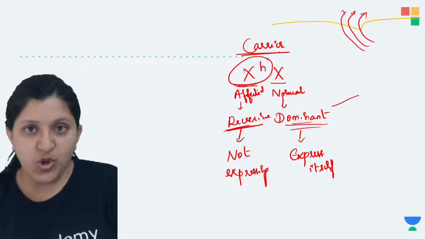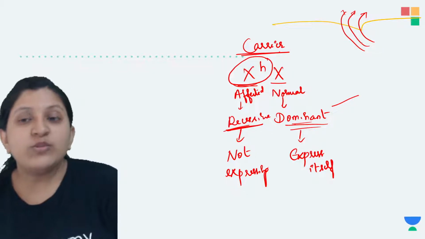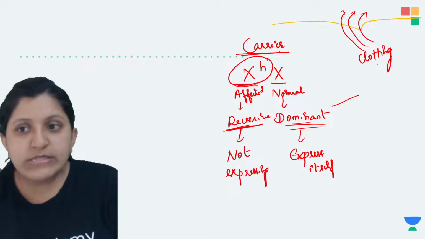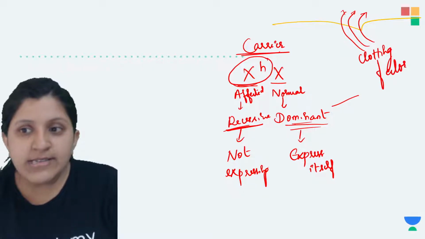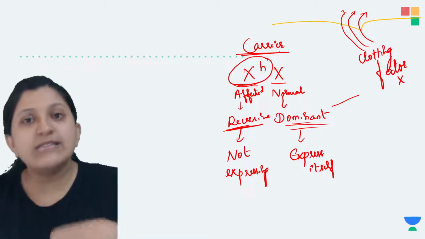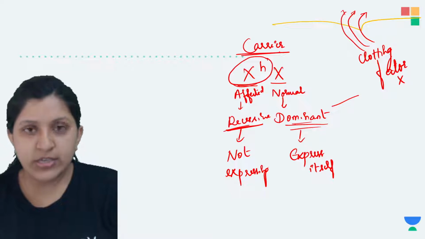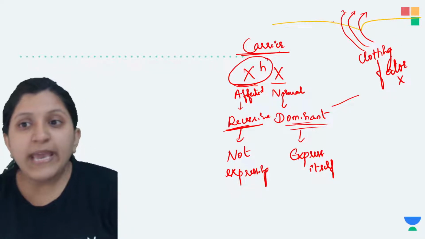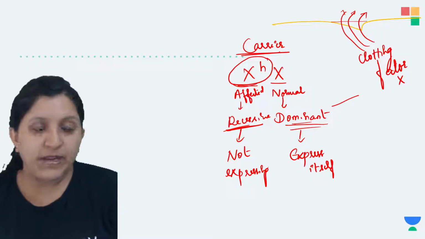This won't stop, because the clotting factors are absent. Since the clotting factor is absent, this individual is continuously going to bleed, and there won't be any stoppage of the blood flow.